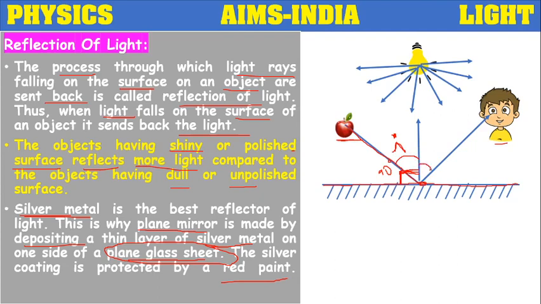With the same angle, which we call the angle of reflection R, equal to I, it will be reflected back into the same medium and reach the eye of the observer.